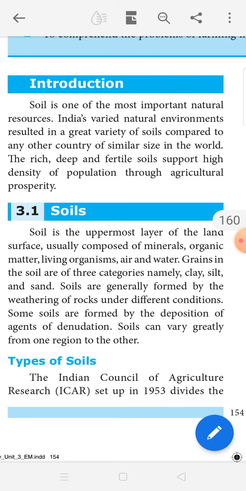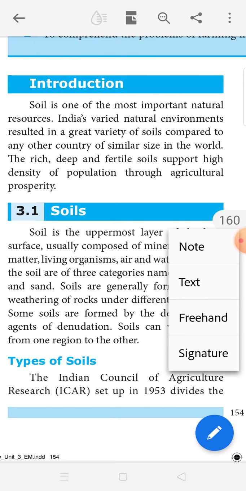Soil is one of the most important natural resources. So, soil is a very important natural resource. Why? If the soil is fertile, the crops grow well. So, soil is very important.